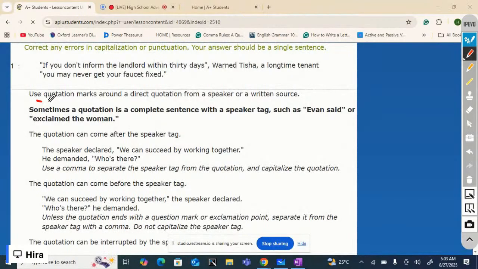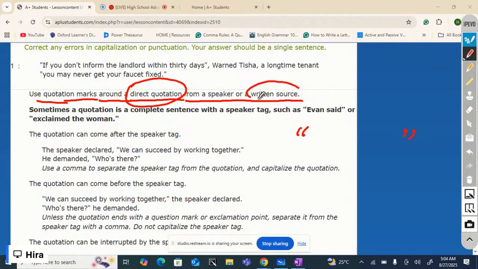Okay, so use quotation marks around a direct quotation from a speaker or a written source. Well, quotation marks, these marks, are used around a direct quotation from a speaker or a written source.